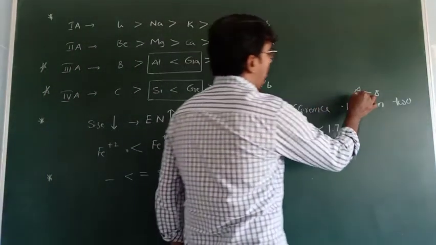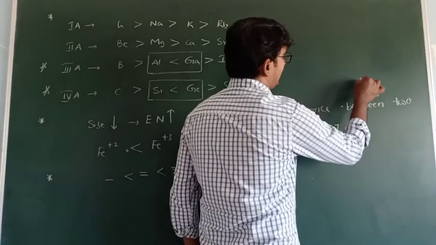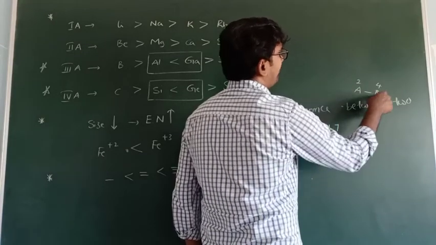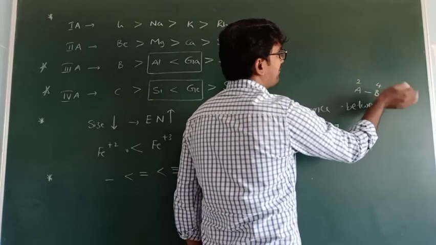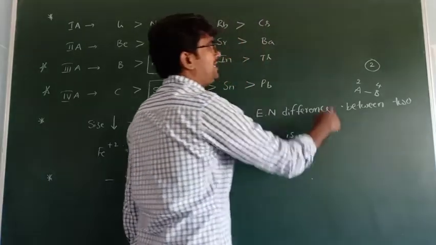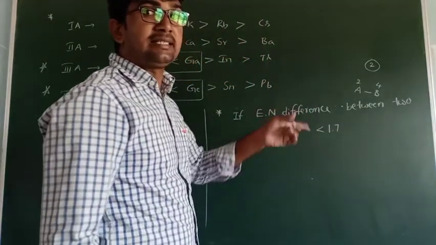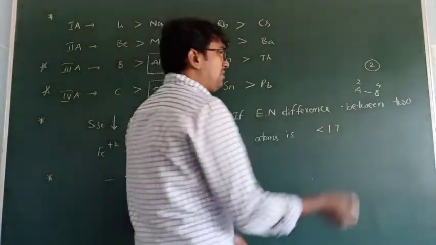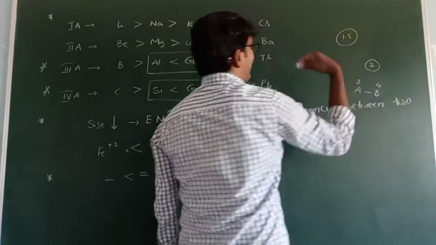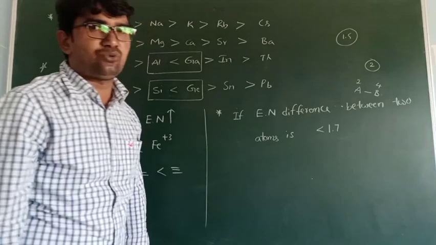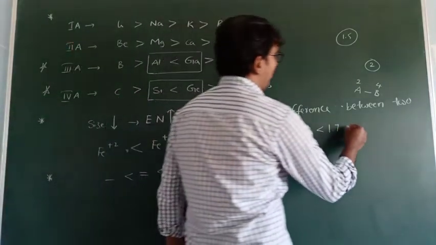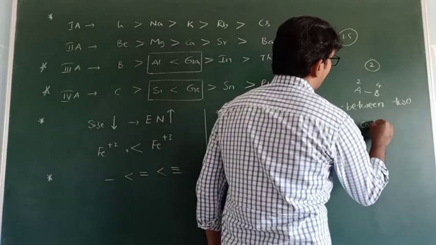For example, this is 2, this is 4 electronegativity values. What is the difference between 2 and 4? 2 only. Is it less than 1.7 or greater than 1.7? That is greater than 1.7. If the value is less than 1.7, for example 1.5, that bond is called a covalent bond.